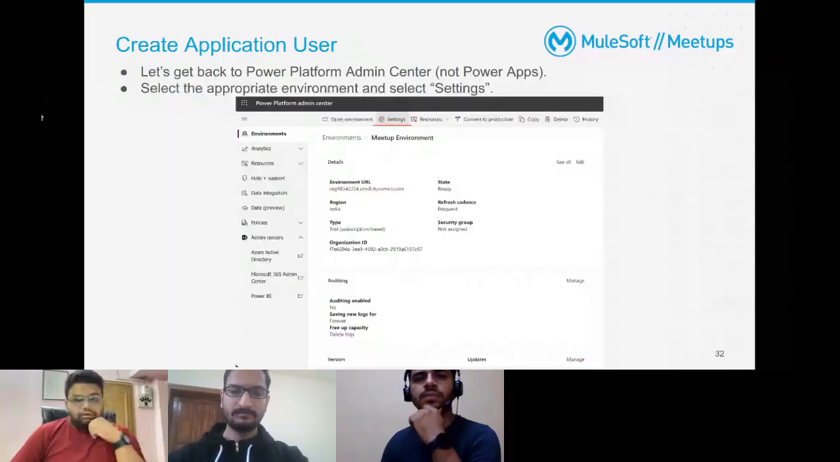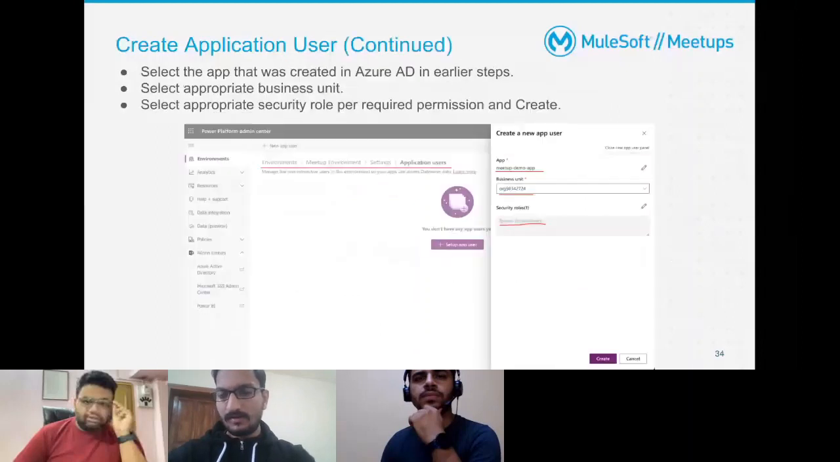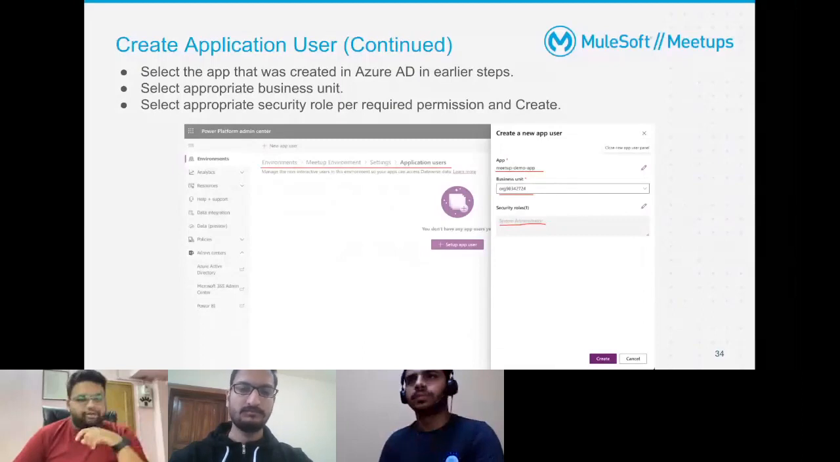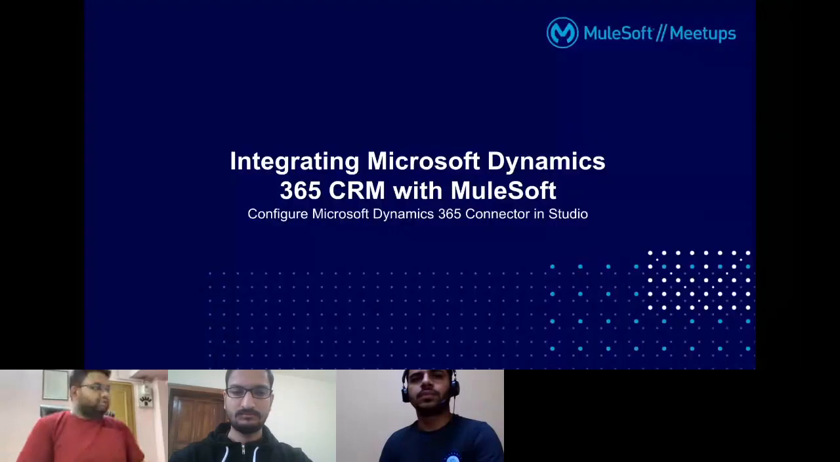Okay, so as I said, go inside settings, click on application users, click on the app, assign a business unit, and assign a security role to it as applicable. Now we'll be going to the studio from here onwards. So I'll just take a quick 5-minute break and see if someone has any questions.